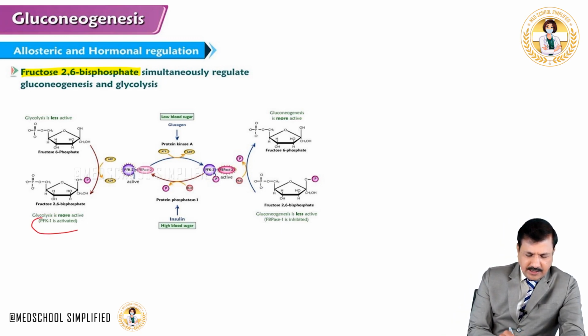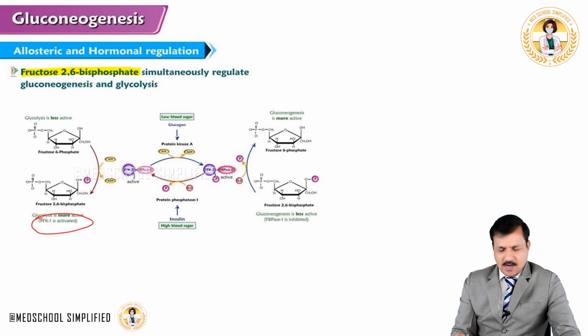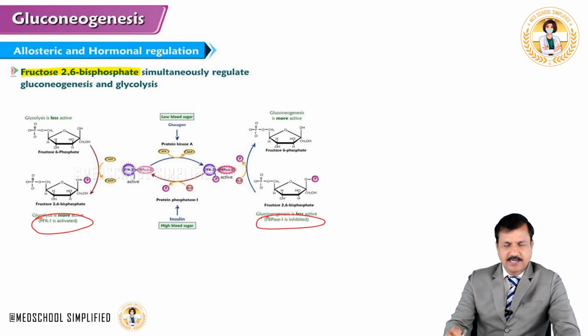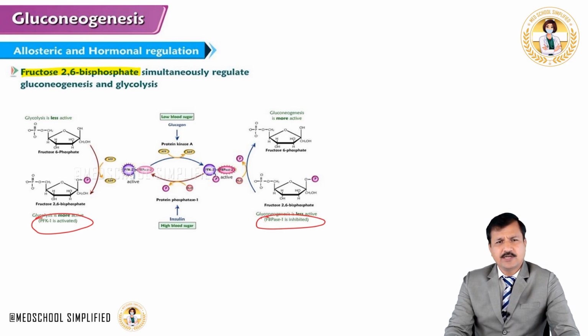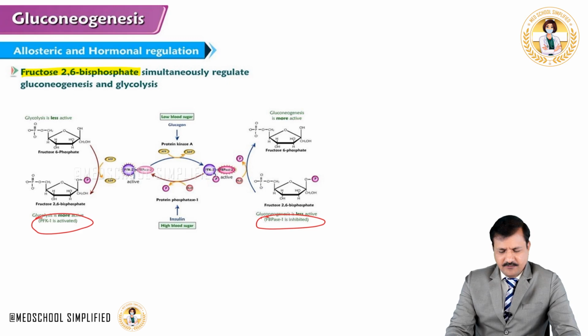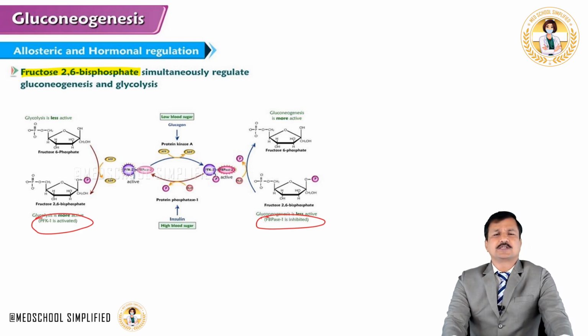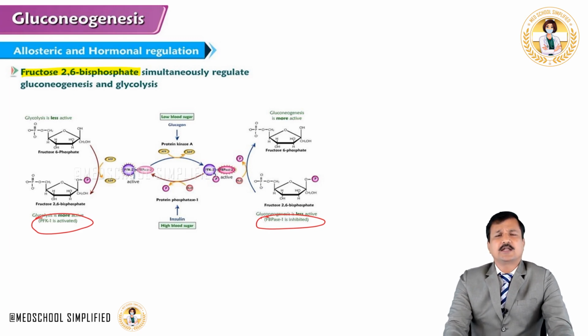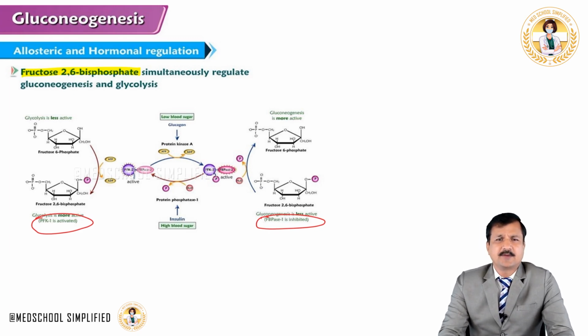It is going to regulate PFK1 and fructose 1,6-bisphosphatase. PFK1 is the most regulated enzyme in glycolysis. Fructose 1,6-bisphosphatase is the regulated enzyme in gluconeogenesis. Note that the most regulated enzyme in gluconeogenesis is pyruvate carboxylase, which we have seen in the previous slide.